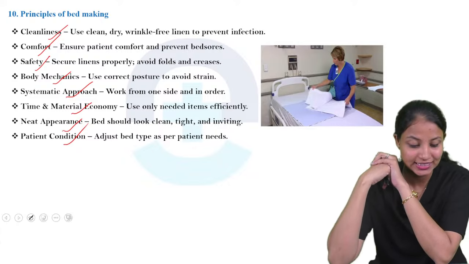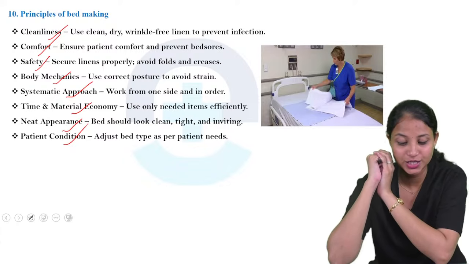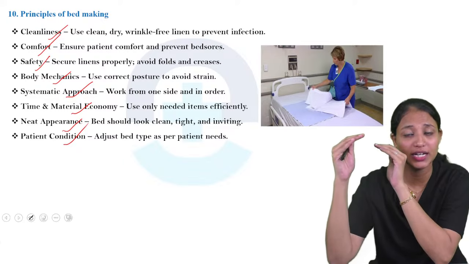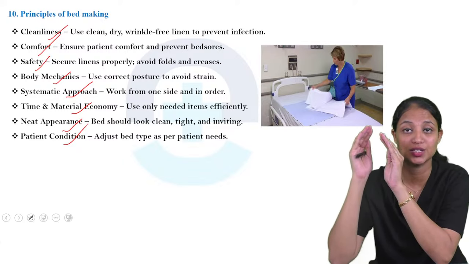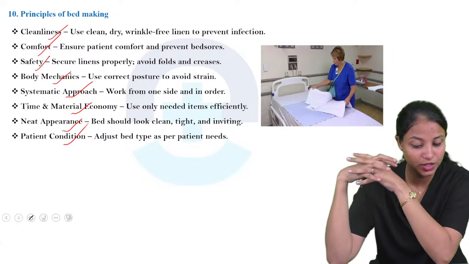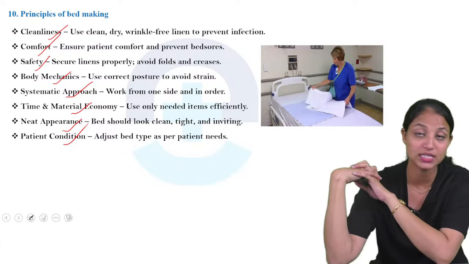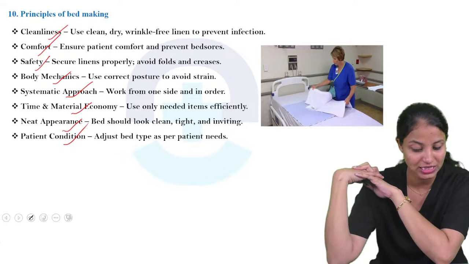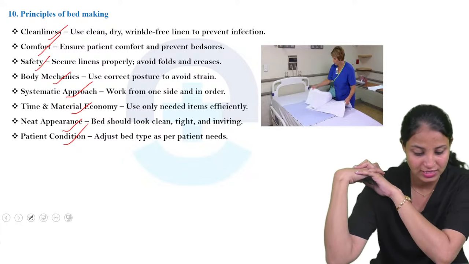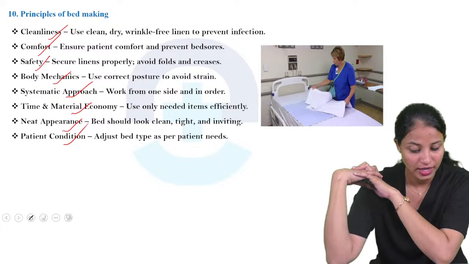What is cleanness? Use clean, dry and wrinkle-free linen to prevent infection. If there is no cleanness, there is a main chance to get infection. So to prevent infection, we should maintain cleanness. Okay, next one is comfort. Ensure patient comfort and prevent bed sores. Next one is safety. Secure linens properly, avoid folds and creases.